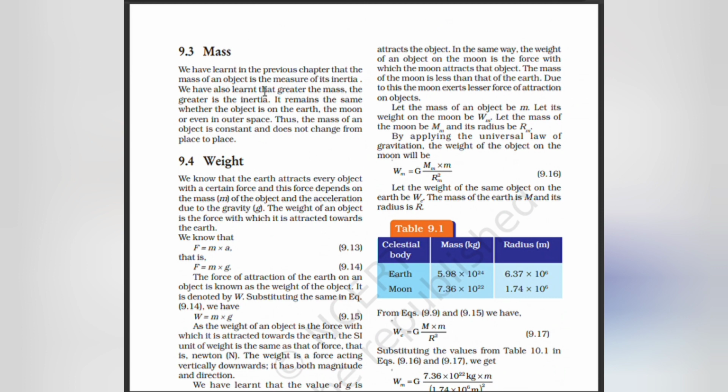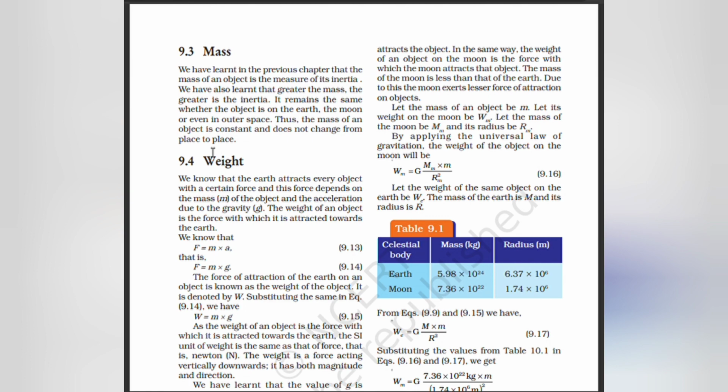We have also learned that greater the mass, greater is the inertia. It remains the same whether the object is on the earth, the moon, or even in outer space. Thus, the mass of an object is constant and does not change from place to place.